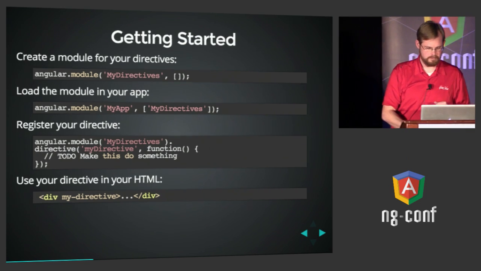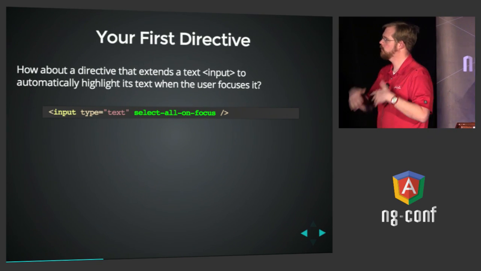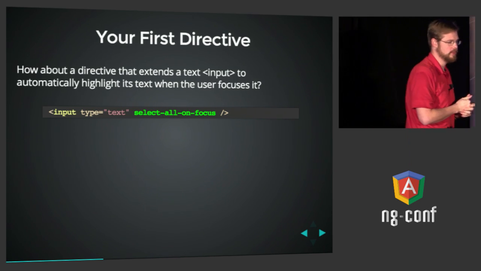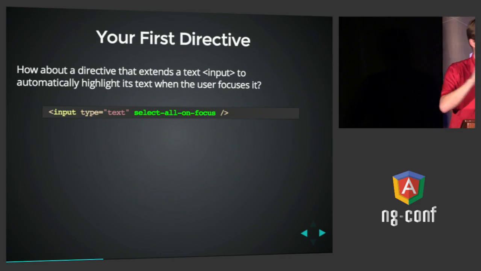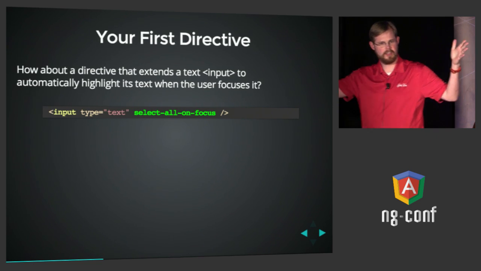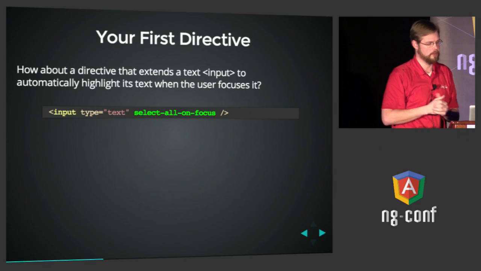So let's create one that actually does something. One cool little feature you could make, a behavioral directive to extend text box behavior, would be to make it so that if you have a text box with text in it and the user clicks in that box, you automatically select all the text. This is kind of like how your browser address bar works, right? You click in it and it auto-selects the whole thing.